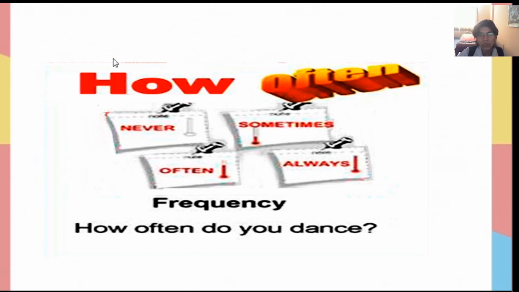Now we are going to practice with the questions. We make questions with the words how often. How often means cuán a menudo. How often do we answer never, sometimes, often, and always? How often do you dance?